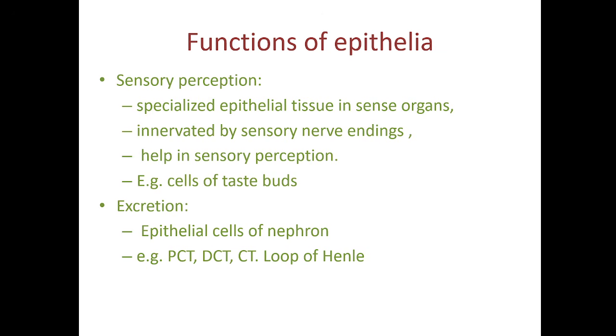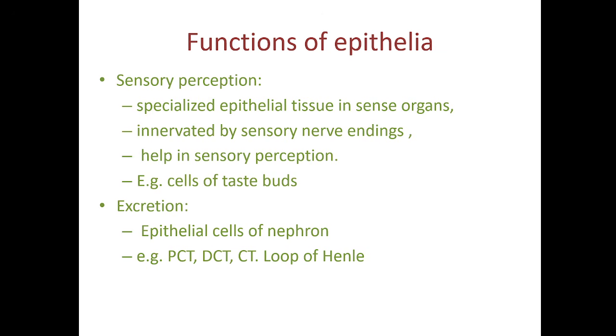Some epithelial cells will have an excretory function. How? In the nephron, you have the proximal convoluted tubule, distal convoluted tubule, loop of Henle, and collecting tubule. Here, cells are going to excrete some chemicals into the forming urine. The urine will be formed in the nephron.